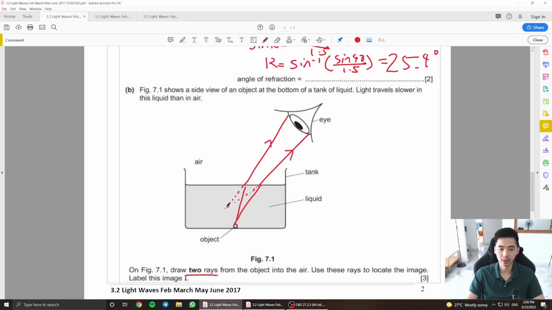Making sure that this line is a straight line and this line is a straight line. Wherever the dotted lines meet, that is where your image will be, guys. Always start from the object to the eye instead of the eye to the object.